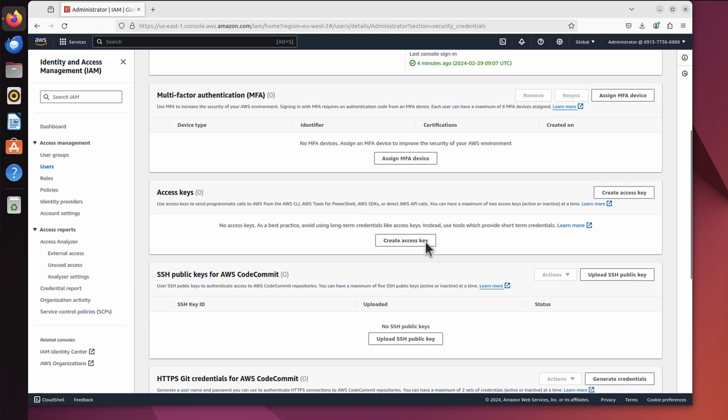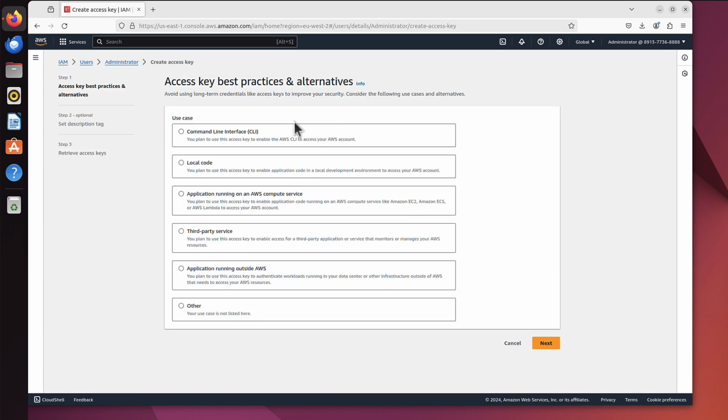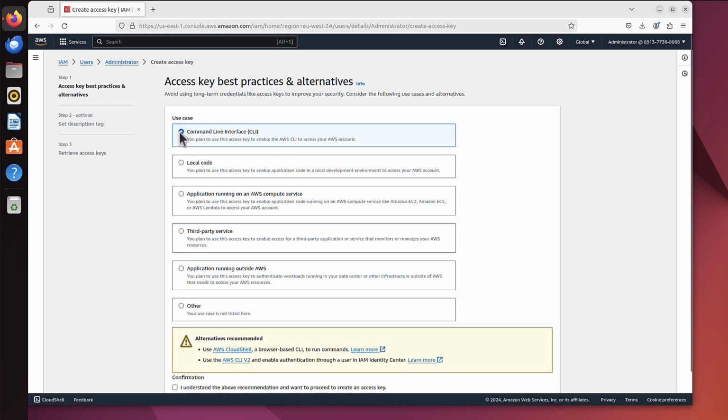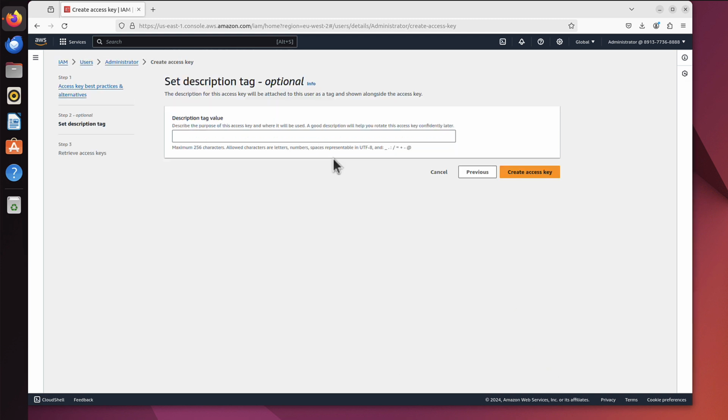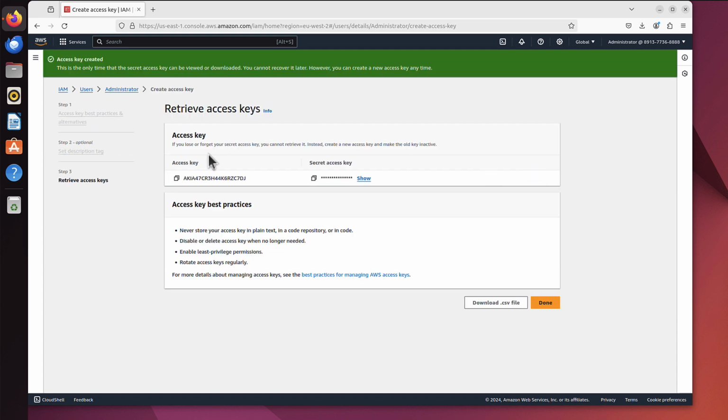And here what we're interested in is access keys. These are those programmatic access keys I was talking about. So let's click Create Access Key. We've got quite a choice, but we really want the first one, command line interface, because that's where I will want to connect to my AWS account from a remote server or laptop or whatever. So that's it. I just need to confirm that I understand the recommendations. I click Next. Here you can describe it, but I will just click Create Access Key. And as you can see, we've got an access key and a secret access key.